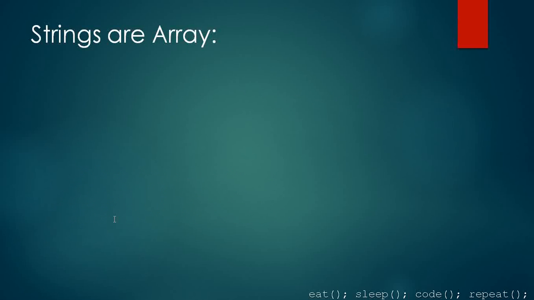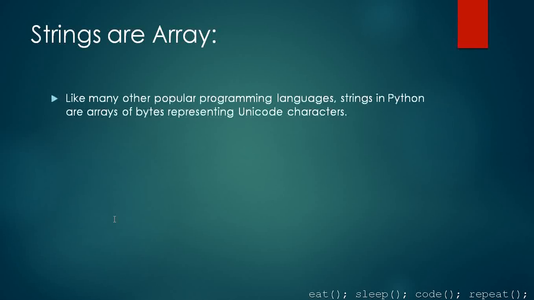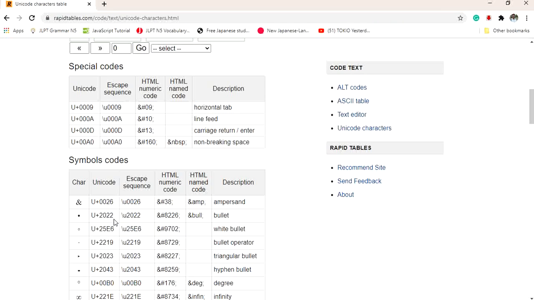Now strings are always considered as an array. As you have seen in C also, strings are a collection of characters, or an array of characters. Similarly, strings are an array. Like many other popular programming languages, strings in Python are arrays of bytes representing Unicode characters. Each character of a string in the compiler is considered a Unicode character. So what is a Unicode character here? This is a Unicode character.